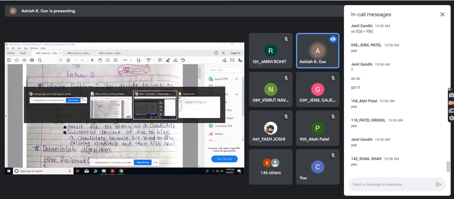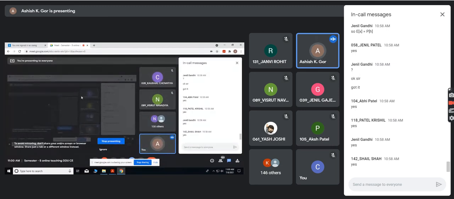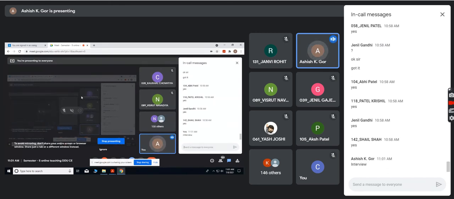So there may be an already existing candidate, and for some reason you want to hire a new candidate. There are two things. One is interviewing: the agency sends you the candidate, you interview, and then either you hire or reject.